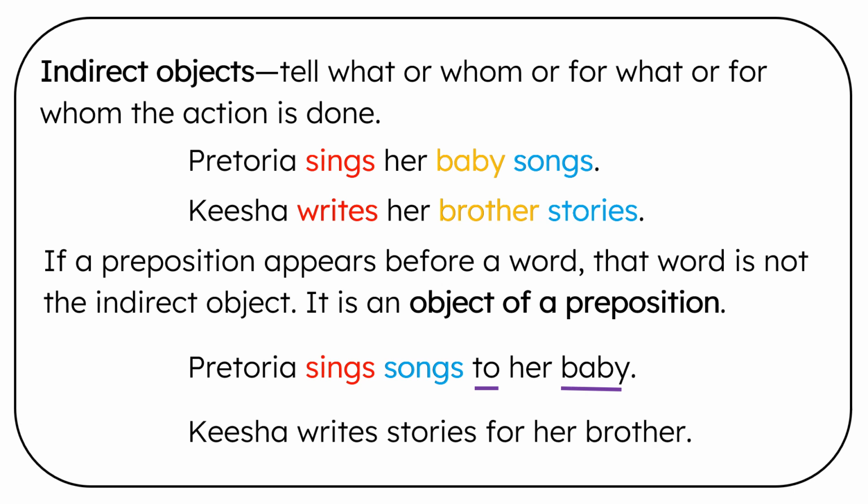Keisha writes stories for her brother. Writes is the verb. Writes what? Stories. But we have the preposition for, so brother is the object of the preposition for.